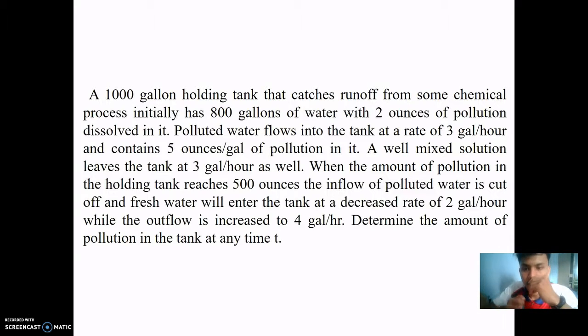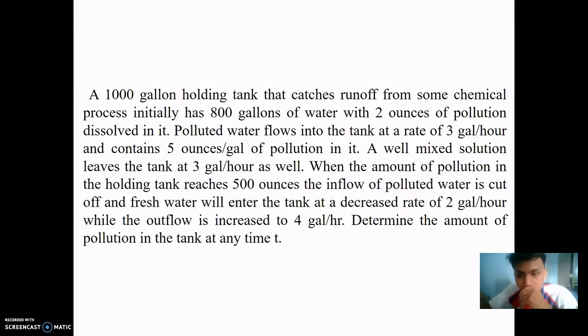At t0, that is the condition, and then the polluted water flows into the tank at a rate of 3 gallons per hour and contains 5 ounces per gallon of pollution in it. 5 ounces per gallon means that each gallon that flows in contains 5 ounces of pollution. So if 3 gallons flow in, about 15 ounces of pollution are included as well.